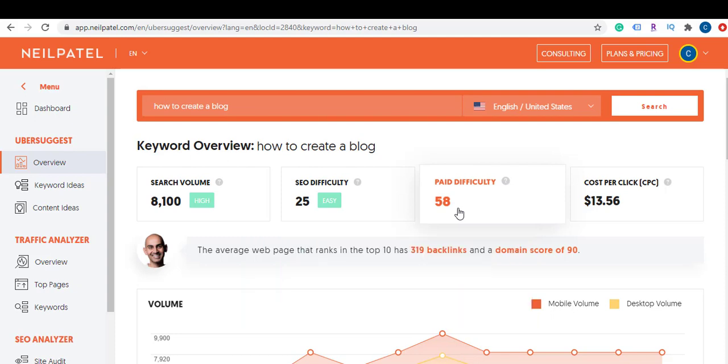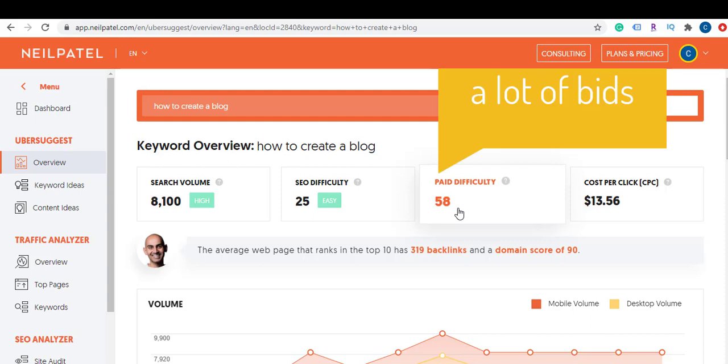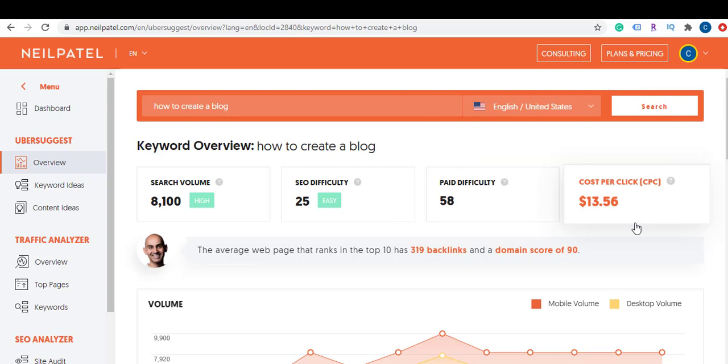So this means that there is a lot of competition for people to rank on top of the ads. So if I was going to be creating a paid ad for how to create a blog, for example, to get my blog on top of Google using that keyword, it would be difficult, meaning there are a lot of people bidding for this keyword. And the cost per click would be about $13 per click. So this is very, very expensive.